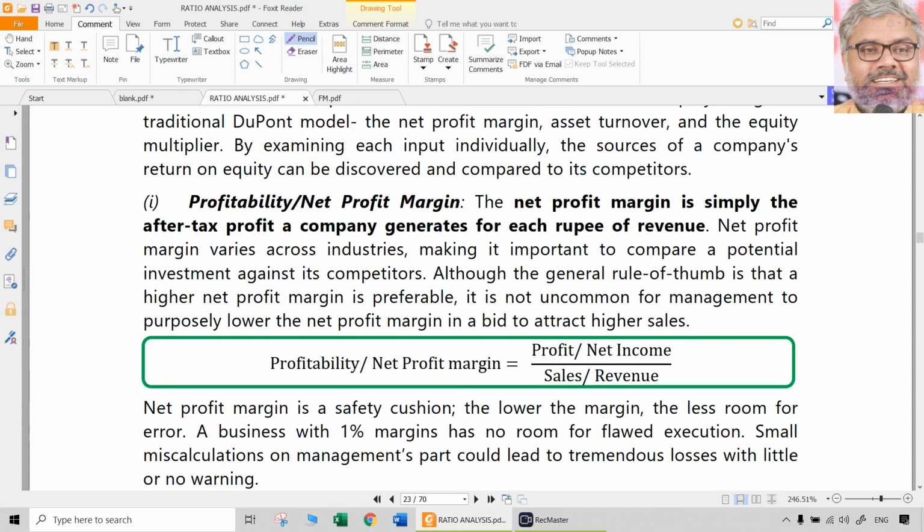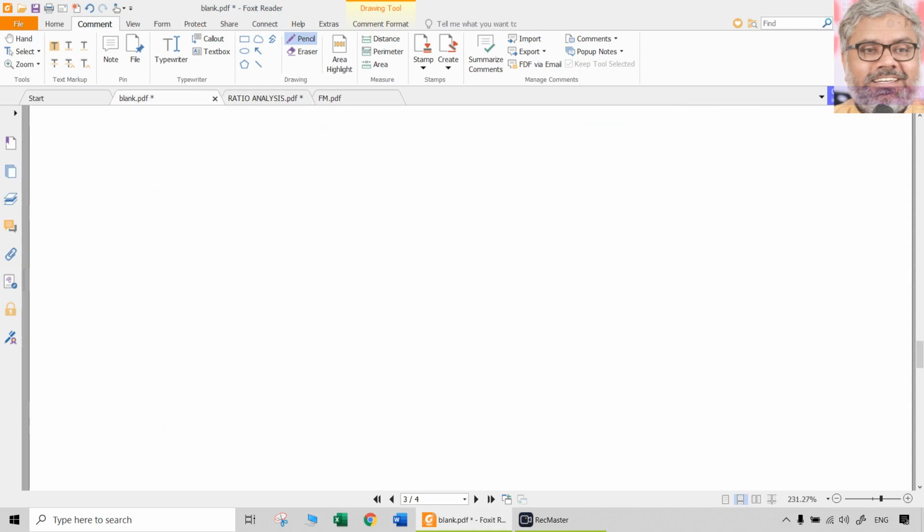See, ultimately the objective of financial management is to maximize the wealth of shareholders, that we know. So return on equity is definitely one of the major parameters anybody will look at. So the final objective is return on equity. Whatever the other things we talk about, ultimately return on equity is what everybody expects from the company. But the point is how this return on equity can be achieved. Of course, everybody wants to maximize it.